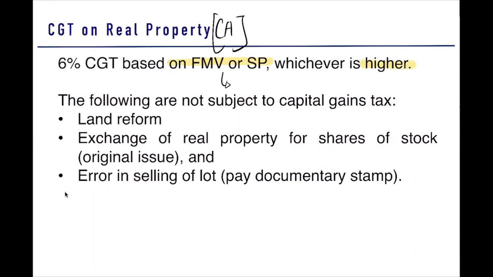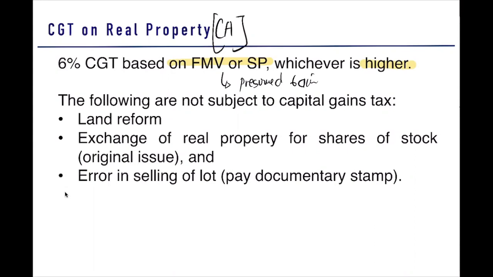So, sir, why do we not compute again the gain or loss? Because here it is a presumed gain. So we have here FMV or selling price. Whatever is higher, then we have your 6%. Okay.